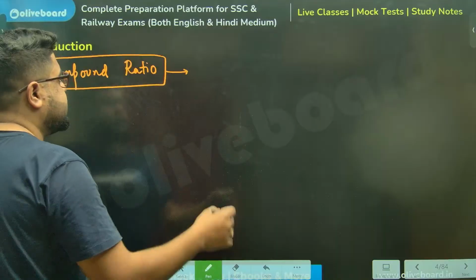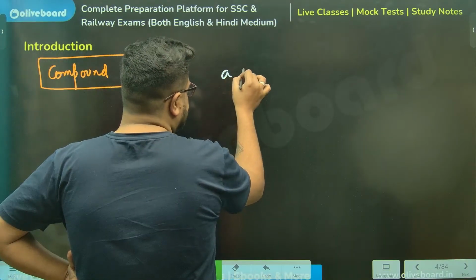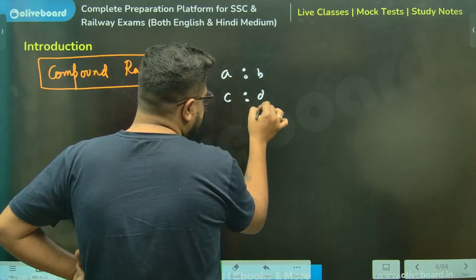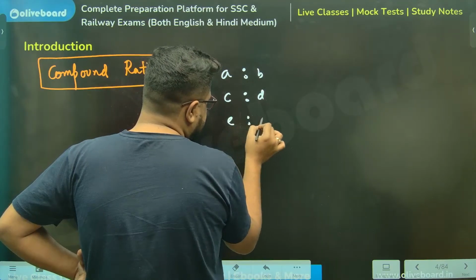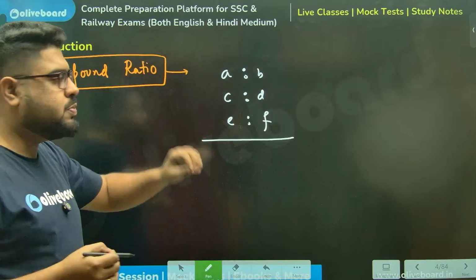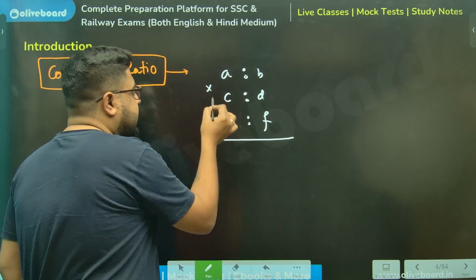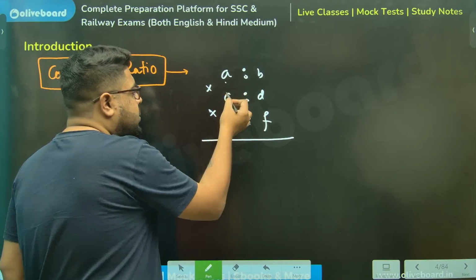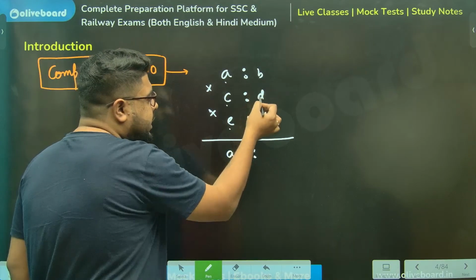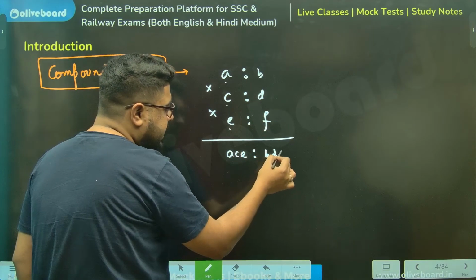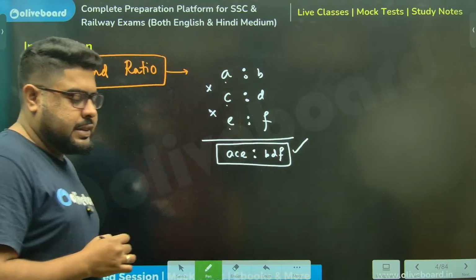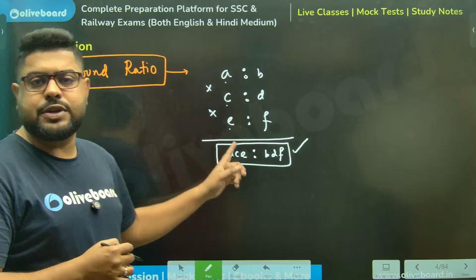Let's say there is a ratio A is to B, a ratio C is to D, and a ratio E is to F. I need to take the compound ratio. Compound ratio means nothing but multiplication. So A into C into E, that is ACE, is to B into D into F, that is BDF. This exactly is your compound ratio.